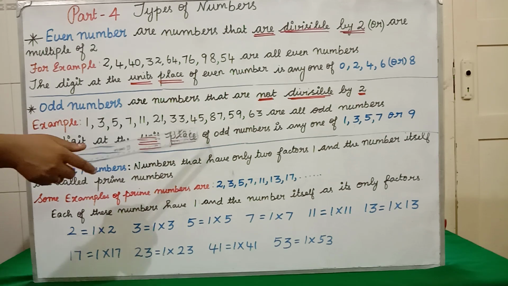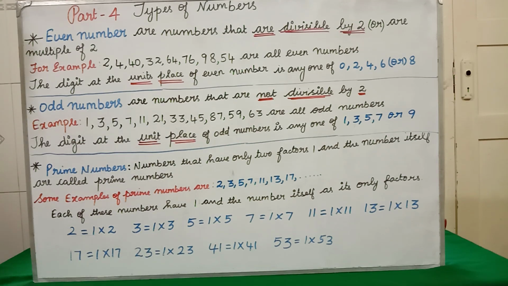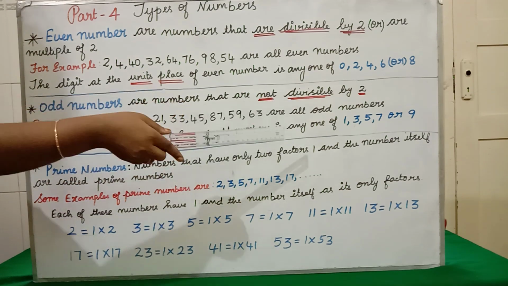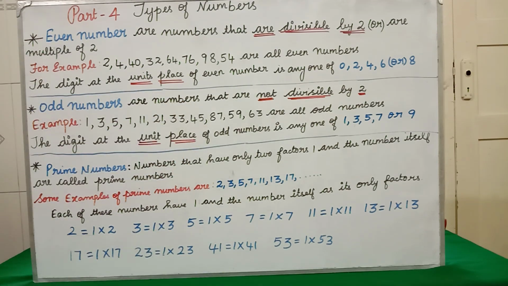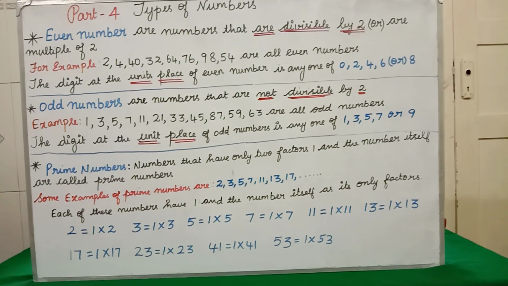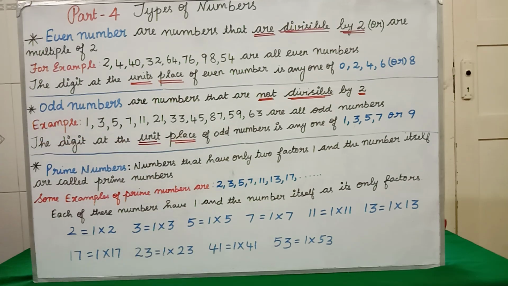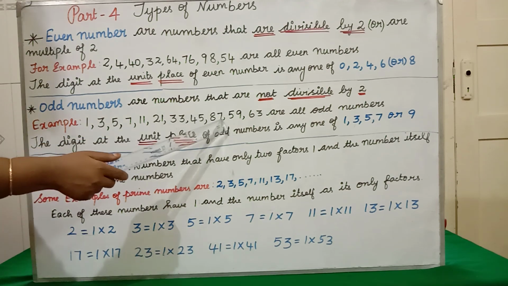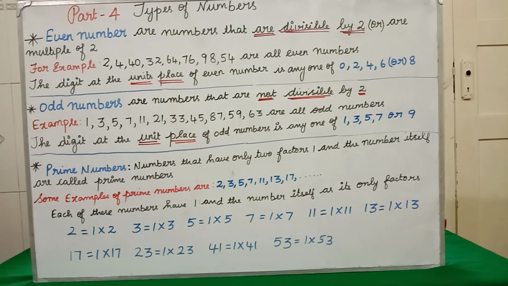If you consider 45, what is there in unit place? 5. So if any one of these digits is in unit place, that number is an odd number. Then 45 is an odd number. Similarly, 59 has 9 in unit place, so 59 is an odd number. 87 has 7 in unit place, so that number is an odd number.